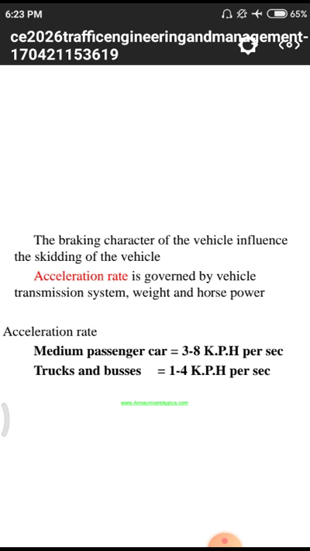Horsepower also changes, 60 horsepower, 100 horsepower, 150 horsepower, depending upon the vehicle. Whatever vehicle we choose, the total friction will depend entirely upon the quality of the tires we are using.